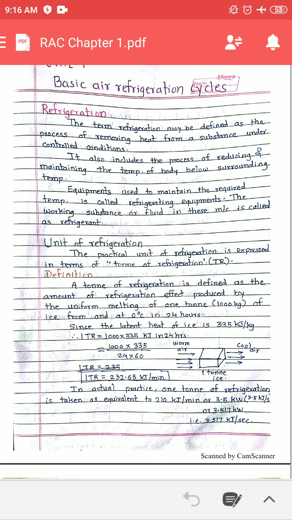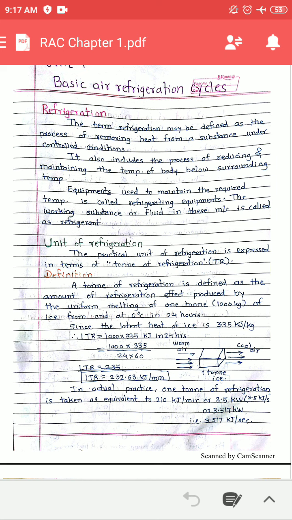The unit of refrigeration is TR, tons of refrigeration. What is 1 ton of refrigeration? The amount of cooling effect produced due to the uniform melting of ice in 24 hours. Latent heat of ice is 335 kilojoule per kg, and here we have 1000 kg of ice, so 1000 into 335 divided by 24 gives the refrigeration effect produced per hour.